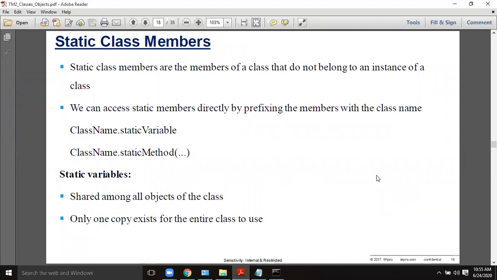And the most important point is, if you want to access a member of a particular class, you first need to create an object, and then through the object you invoke the member.